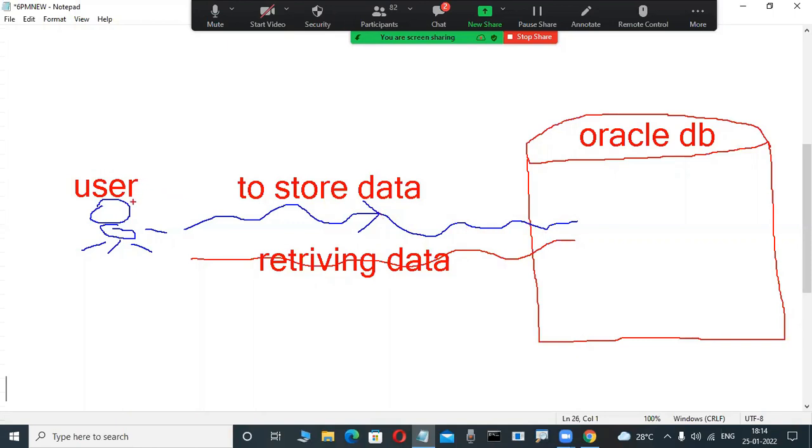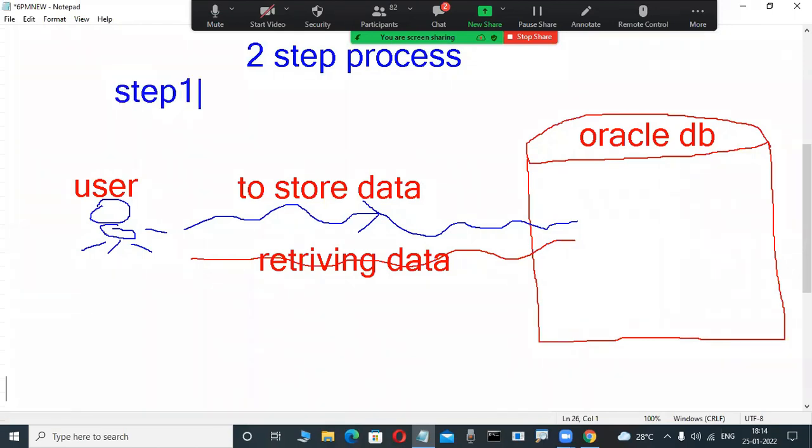If any user wants to perform operations in an Oracle database, it is a two-step process, not a single step. Very, very important. The first step, don't write it, I am drawing the diagram today: first the user connects to the database, connect.